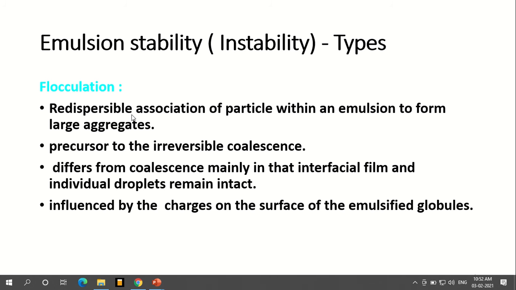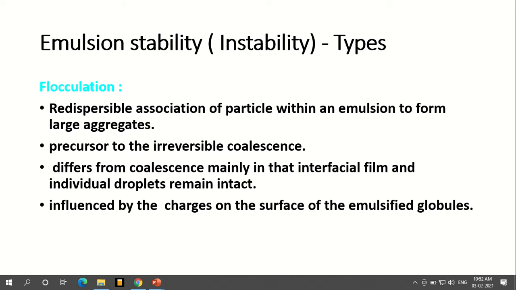Flocculation, as we have seen in the diagram, is a redissociable association of particles. There may be two types: either they are redissociable by slight agitation or by adding some component, or irreversible, once they are flocculated through a force of attraction between the molecules or a reaction, they will not be reversible.